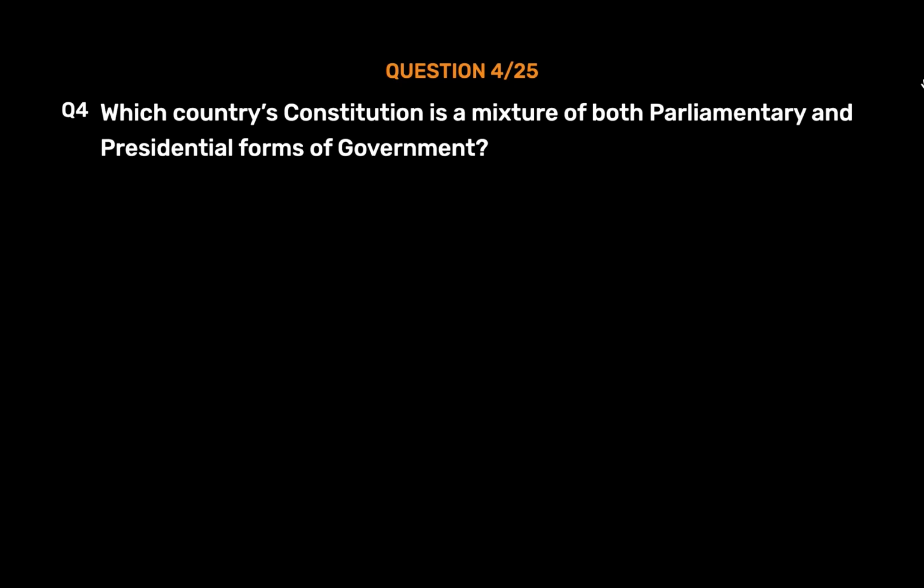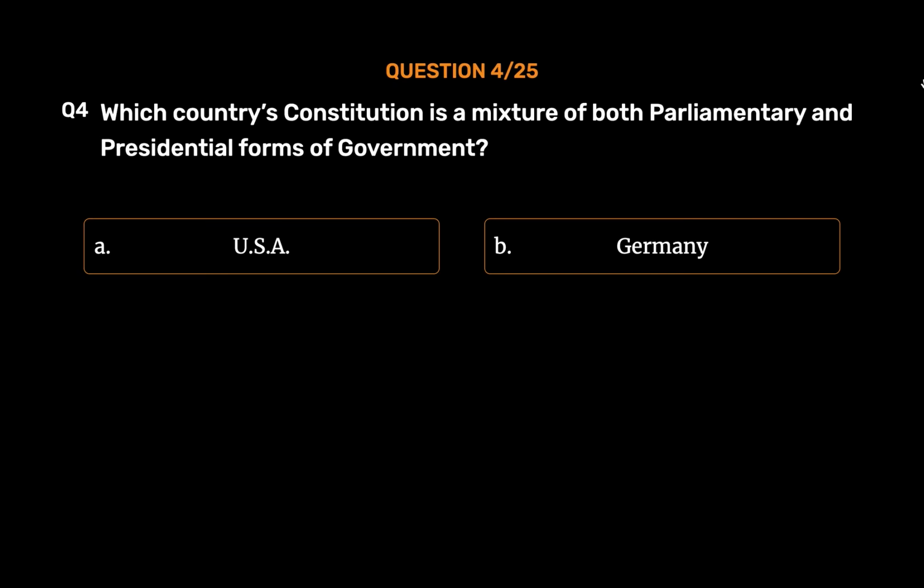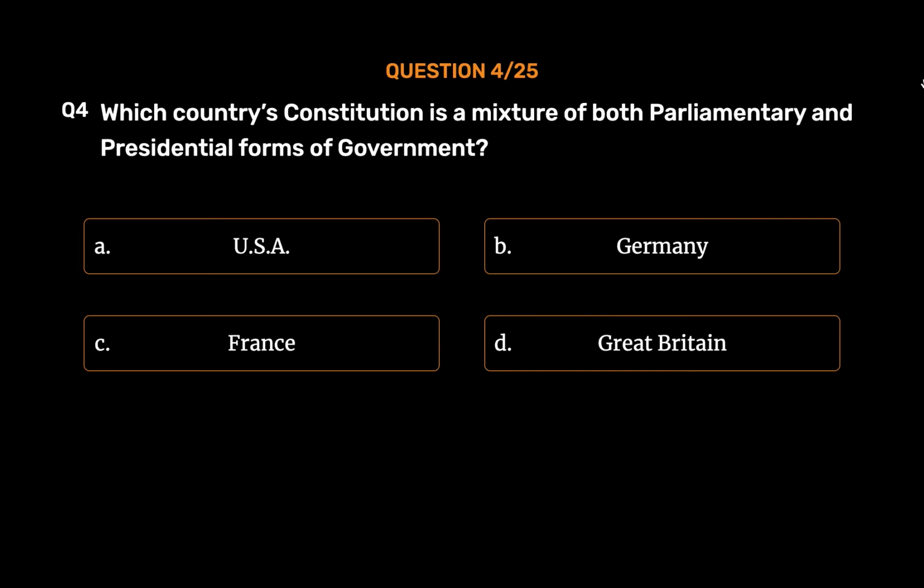Question number 4. Which country's constitution is a mixture of both parliamentary and presidential forms of government? Option A. USA. Option B. Germany. Option C. France. Option D. Great Britain. The correct answer is Option C.